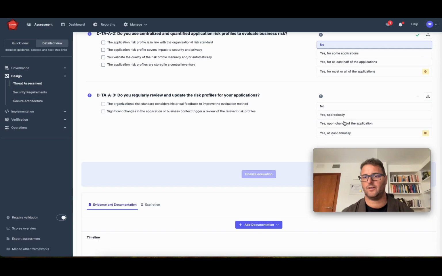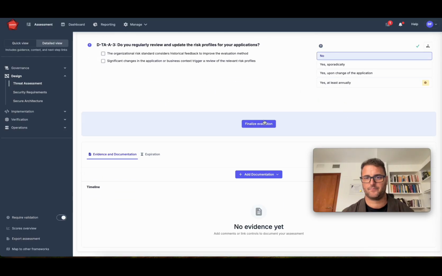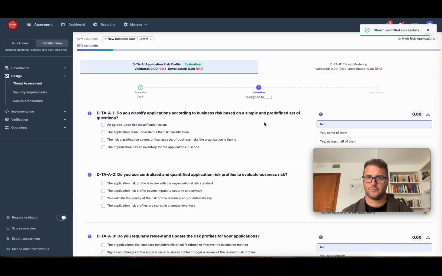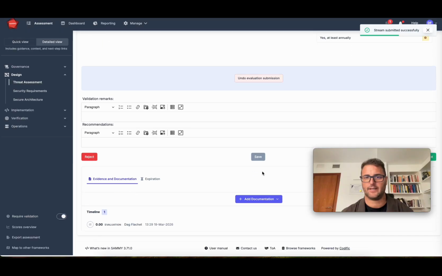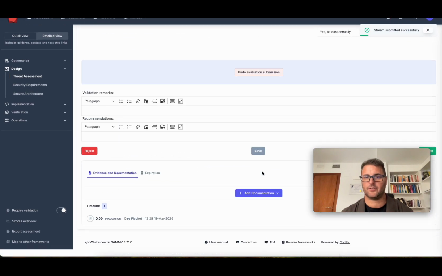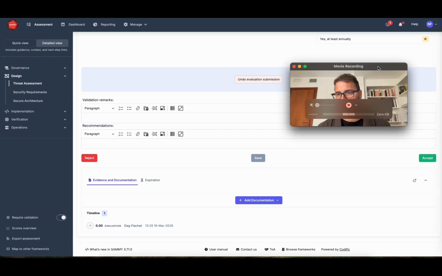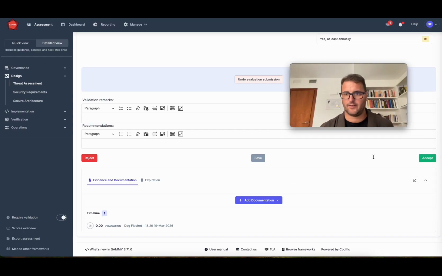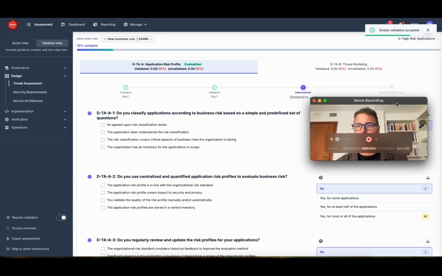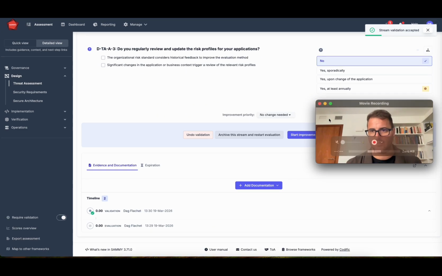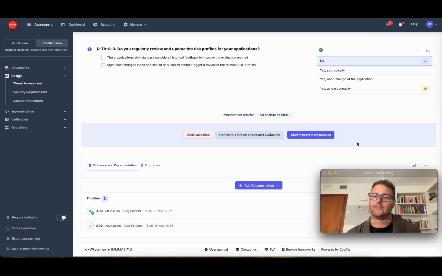No, and no at this point. So the question then is, is this good enough, or does this need improvement? First, there may be a validation step. We're going to skip this for now. We'll come back to this later. And now the question is whether or not this is good enough, or this needs improvement.